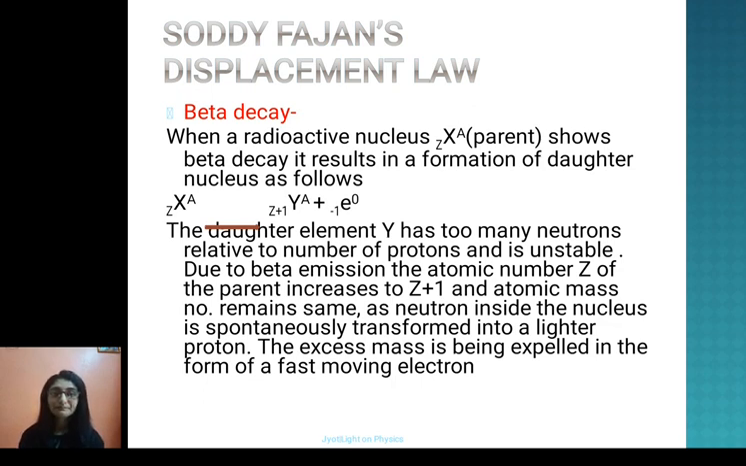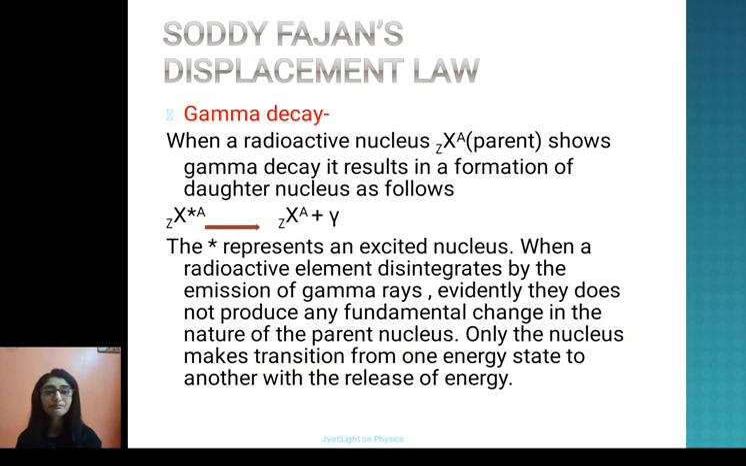The atomic number Z of the parent increases to Z plus 1 and the atomic mass number remains the same, as a neutron inside the nucleus is spontaneously transformed into a lighter proton. The excess mass is expelled in the form of a fast moving electron. That is how, as we discussed in an earlier lecture, electrons do not exist inside the nucleus; it is the nuclear neutron which gets converted into a proton, and that is how electrons are emitted.